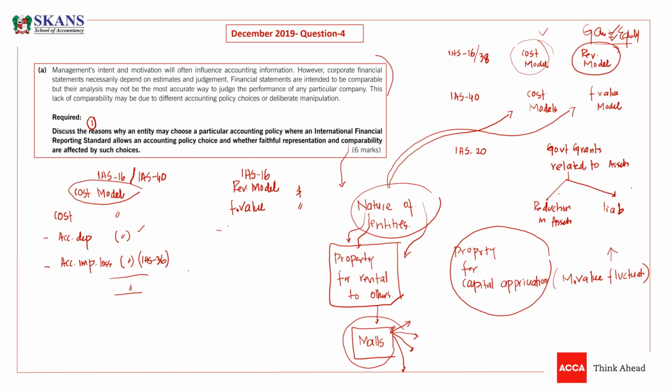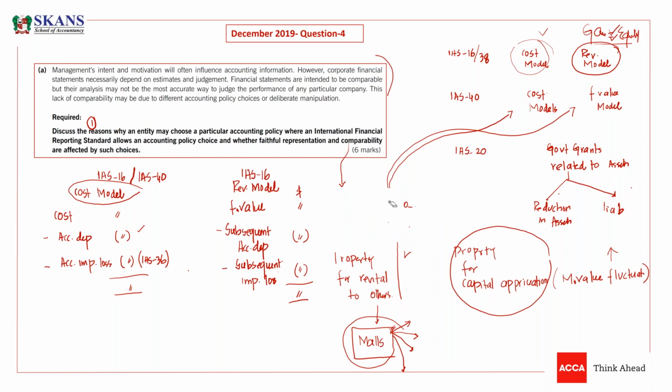Then, guys, you deduct the subsequent accumulated depreciation. It means you are actually charging depreciation. You are not stopping the depreciation. And if there is any impairment loss or depreciation subsequently, after revaluation, then you are going to write this off as well. So this is the revaluation model.